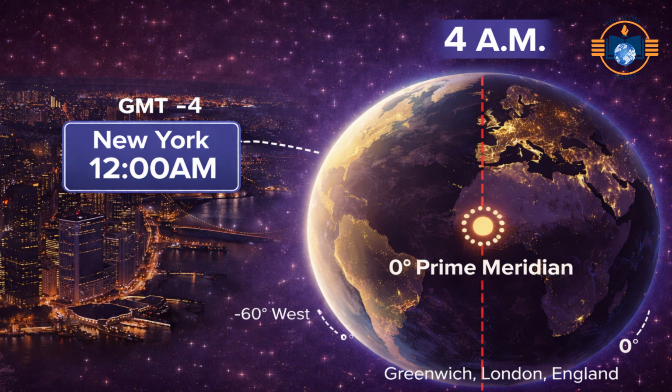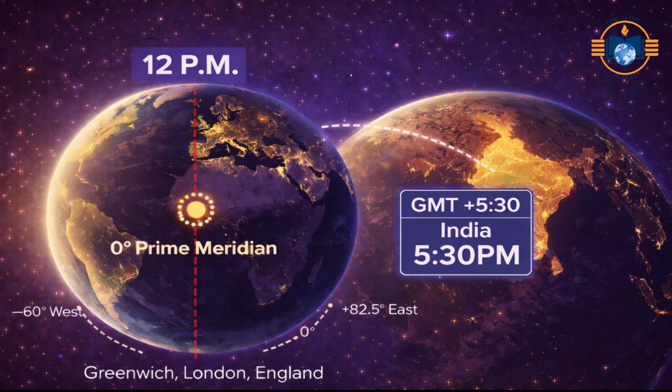in Greenwich. Similarly, India has a single time zone of Greenwich Mean Time plus 5:30, which means that it leads the Greenwich time zone by 5 hours and 30 minutes. Or, when it is 5:30 p.m. in India, it shows 12 p.m.